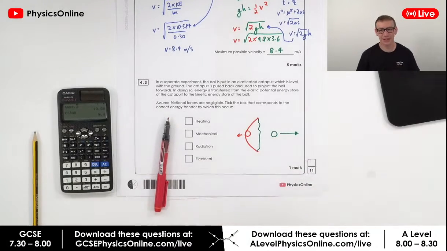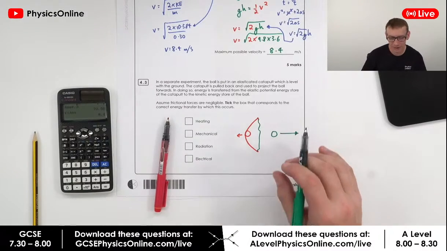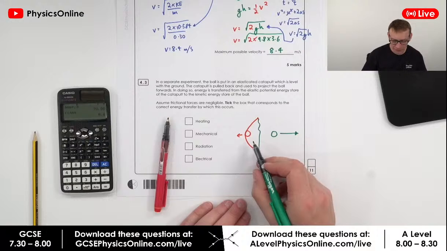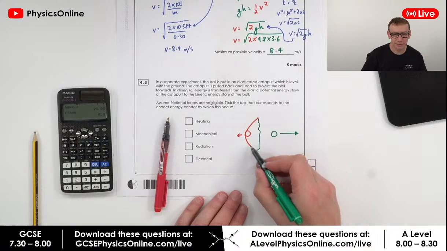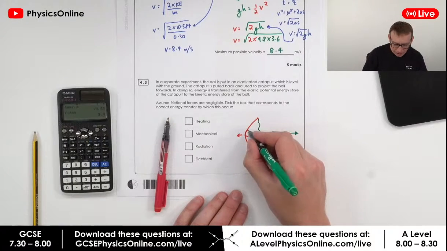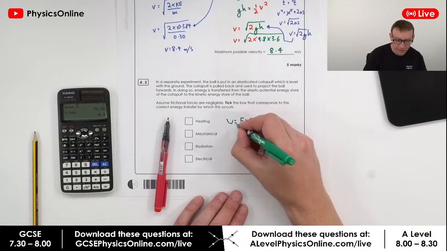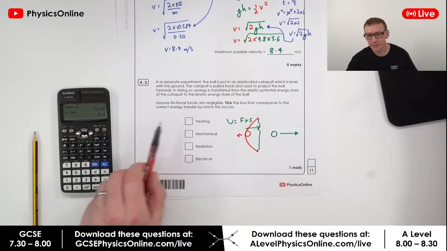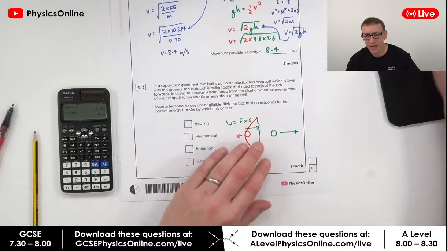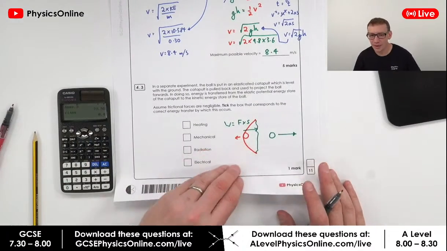Yeah, mechanical working. And the reason it's mechanical working is because what we have is a force, in this case provided by that rubber, acting over a distance. So we've got a force times a distance, and therefore we have work done on that object. Okay, and also, none of the other options would make logical sense.